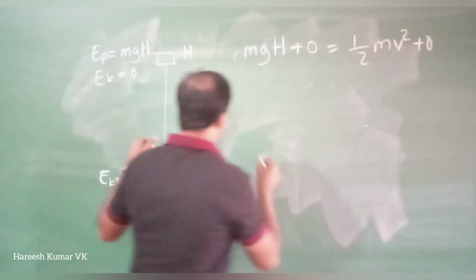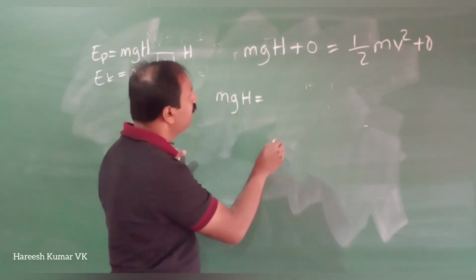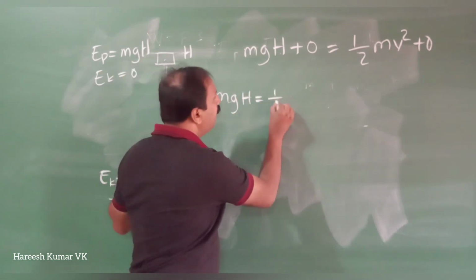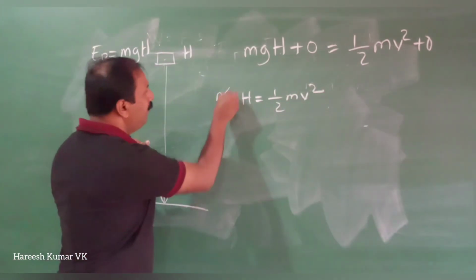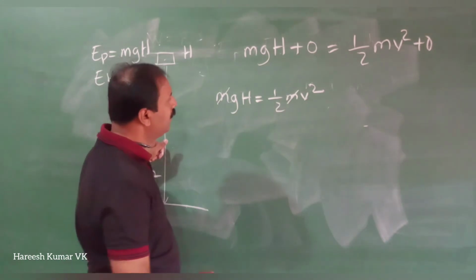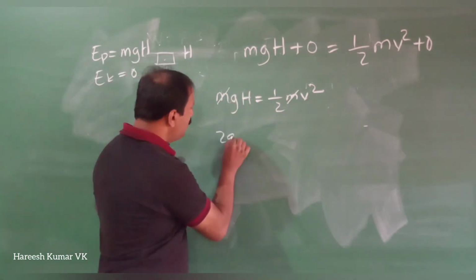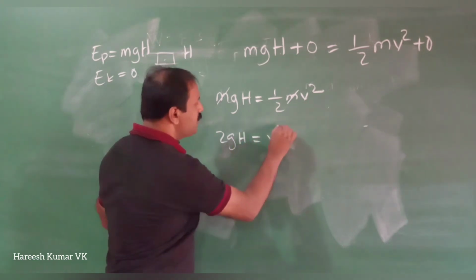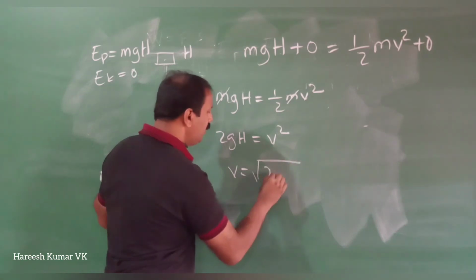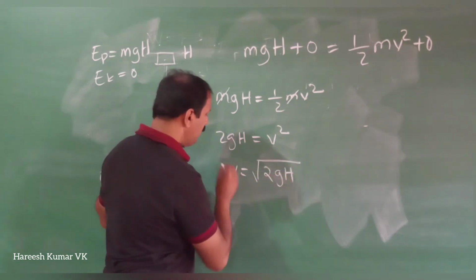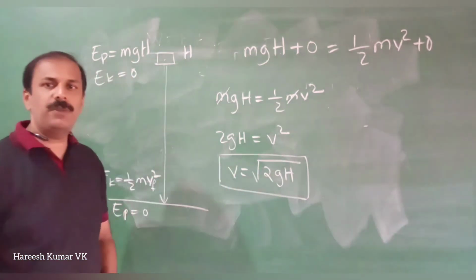So I can write mgh is equal to half mv square. This m and m can be cancelled. Now this h can be taken here, so 2gh is equal to v square. What is v then? v is equal to root of 2gh. Root of 2gh. What is the meaning of that?